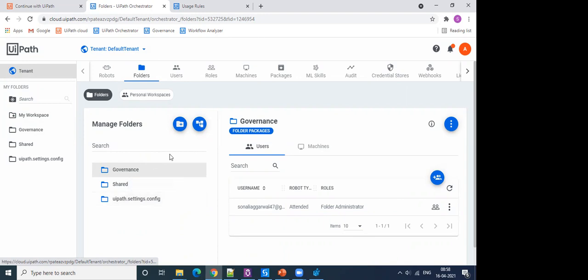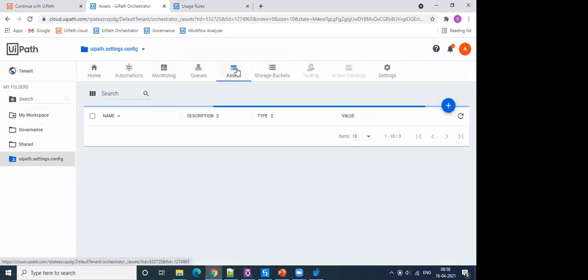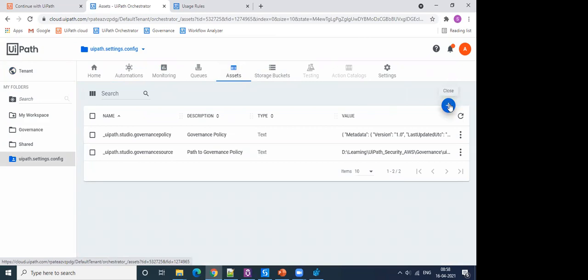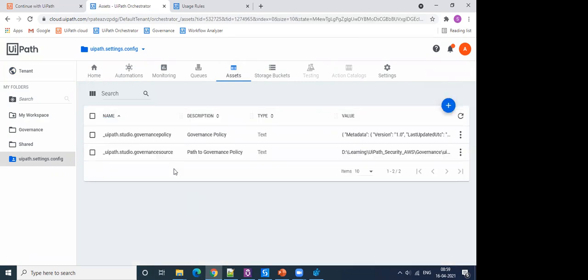That's the first step. Once this folder is created, the next step would be to go to that folder, go to assets, click on add asset, and create an asset. Now here you can choose to create either of two assets. Let me show you what those would be. So there are two assets that can be. Ignore this underscore sign in the beginning. I've just added it to ensure the policy doesn't get applied.